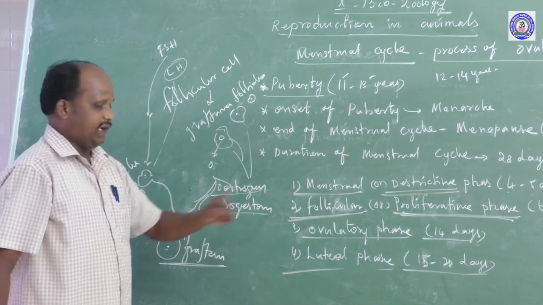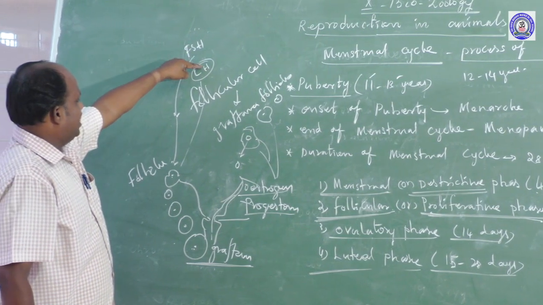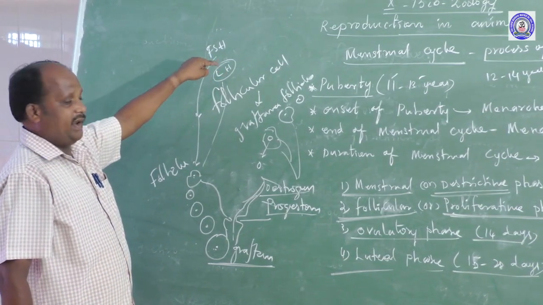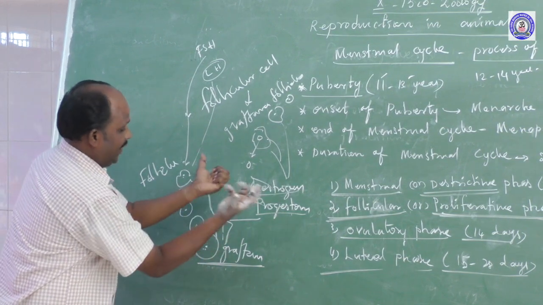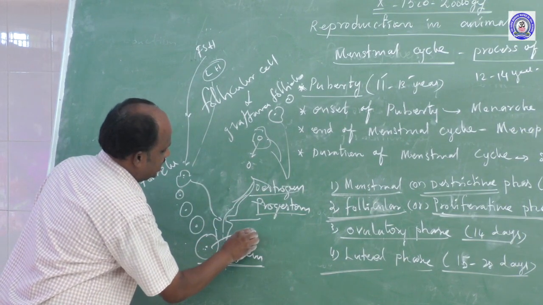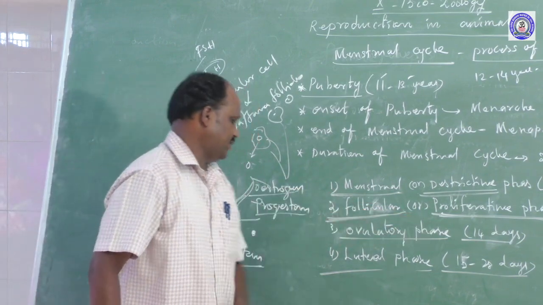Second one, ovulating phase. Under the influence of LH hormone attacking the Graafian follicles, the Graafian follicles burst, and finally the egg cells are released. That is called the ovulating phase. It will take 14 days.